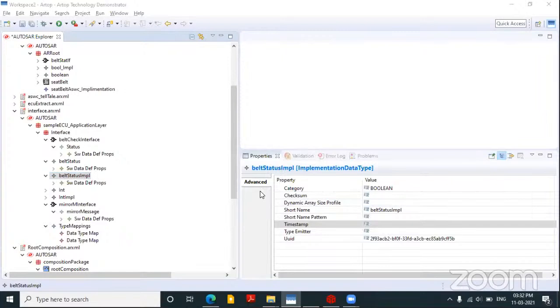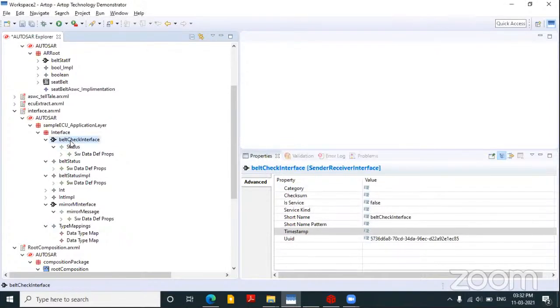Hope it's clear. Okay. So in the implementation data type, I have mentioned Boolean is the final data type. Implementation level, C level data type is Boolean. Now we'll be using this data type name to map to the exact microcontroller level data type. Like if it is a char, or if we are using some CPP, there will be Boolean or something, depending on that. So from here we'll take it downward to the microcontroller level. So this is how I have mapped my data type.